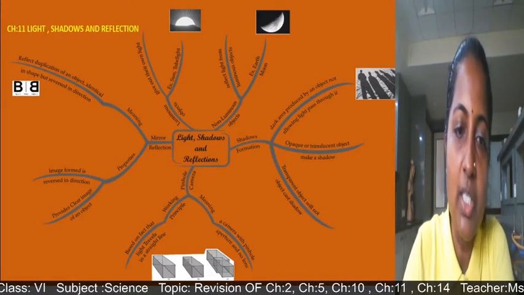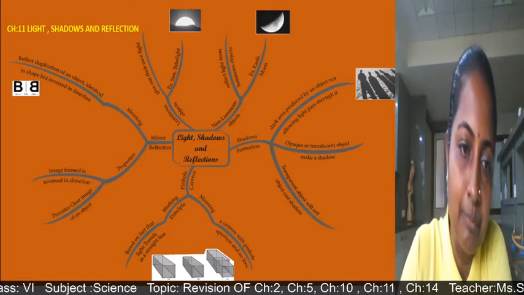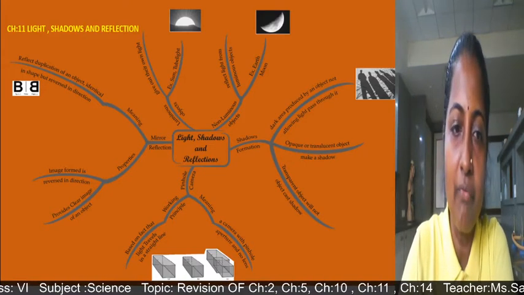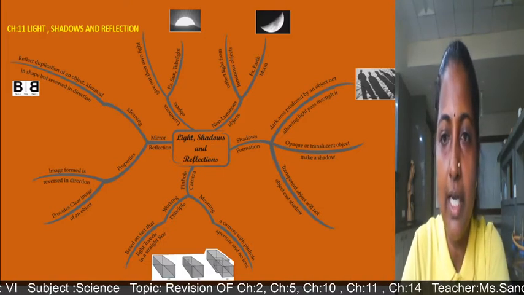Activity or procedure is given in the textbook, and by that way we can make a pinhole camera. It is also based on the fact that light travels in a straight line. There are also activities in this lesson showing that light travels in a straight line.